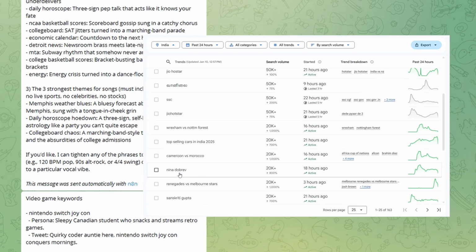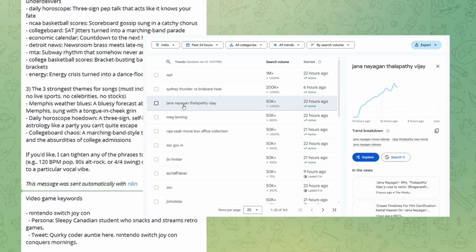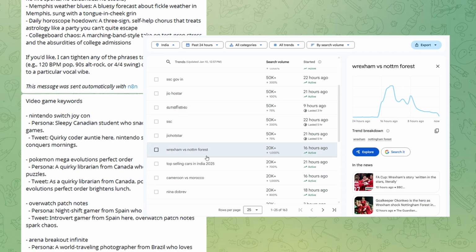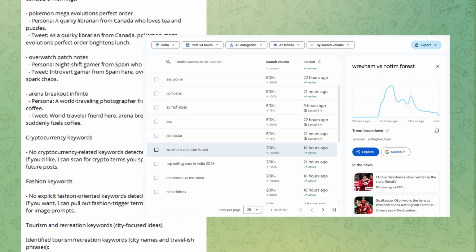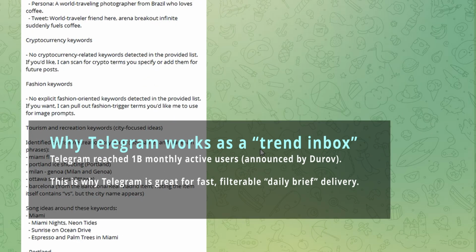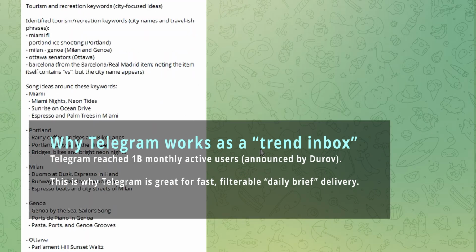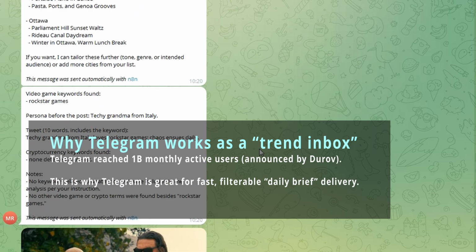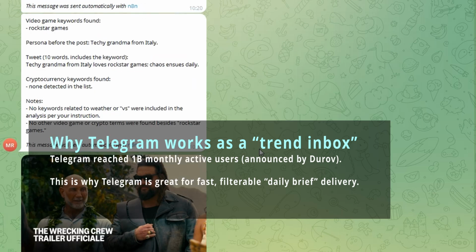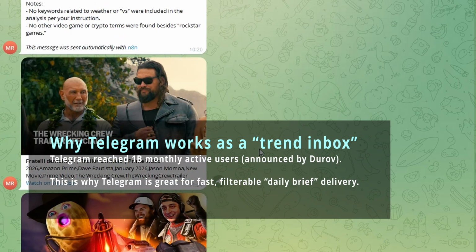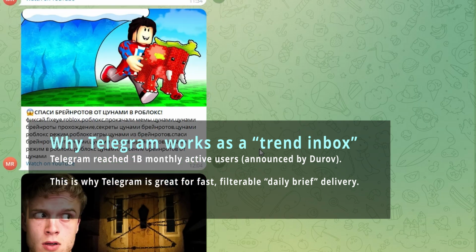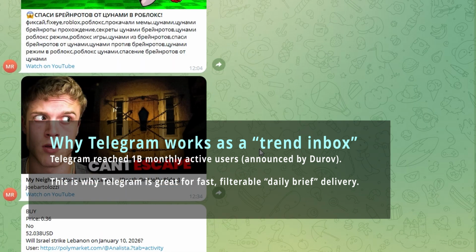Upgrade 5, decision log and outcomes. This is the secret weapon. Track what you did with each trend: trend_id, action_taken, time_spent, result. Even "did nothing" is a result. After a month, you'll see which sources matter, which topics are dead ends, and which signals repeatedly turn into useful actions. You stop being reactive and start being data driven about your own attention.